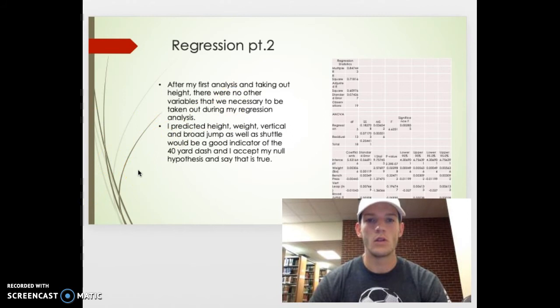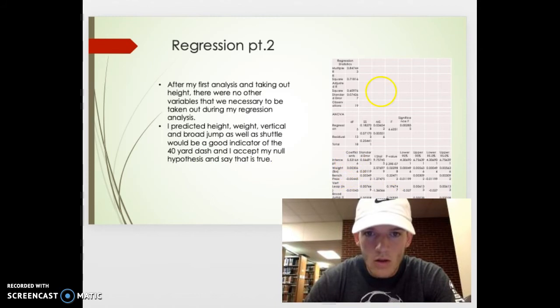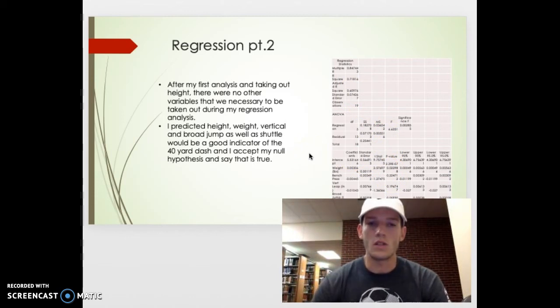Moving on to regression part 2. After my first analysis, I was forced to take out height, so I did that and did a second analysis. I predicted that weight, vertical, broad jump, as well as the shuttle would be a good indicator of 40-yard, and I accept my null hypothesis. That was because right here, the r-squared value at the top says 0.609, I believe, which is a decent correlation. So there you go with that one.